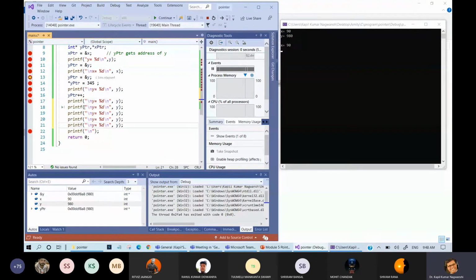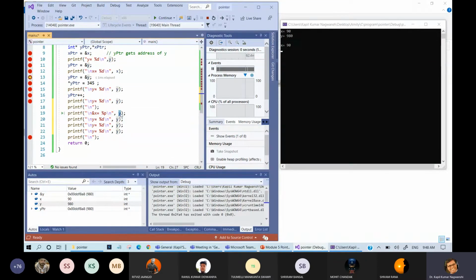So first of all, I am going to print the address of X. This will use a special format specifier that is known as %p. Okay.